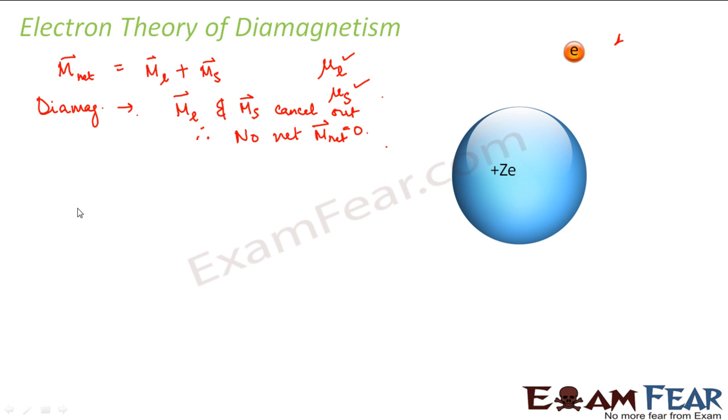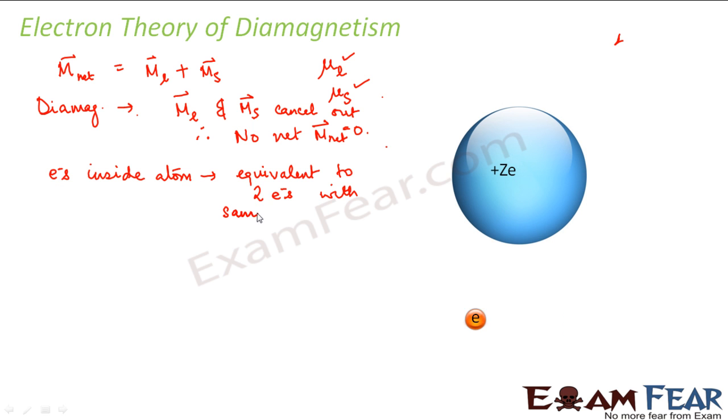So one atom has two electrons which are moving with the same angular velocity but in opposite directions. If two electrons move with the same velocity in opposite directions, then the net magnetic moment will be zero. So let us assume that kind of scenario.